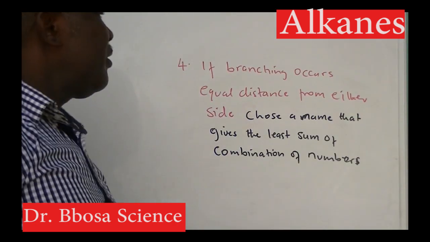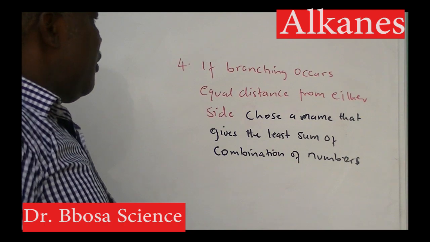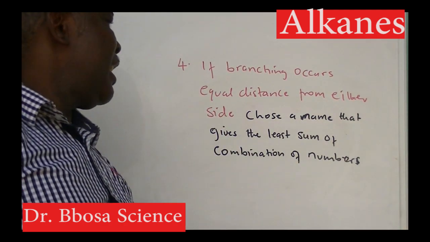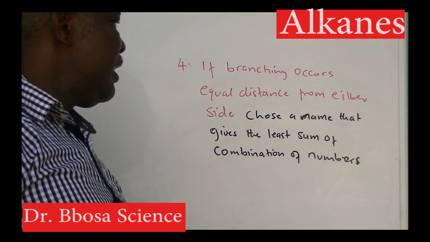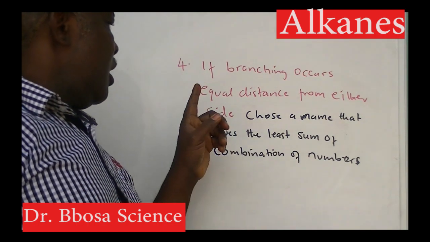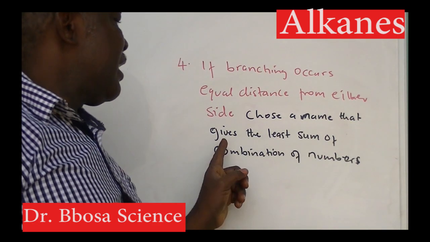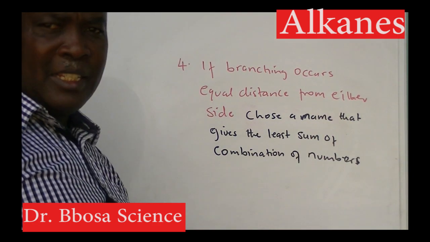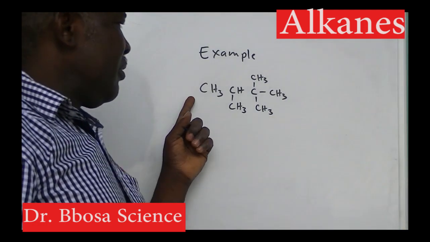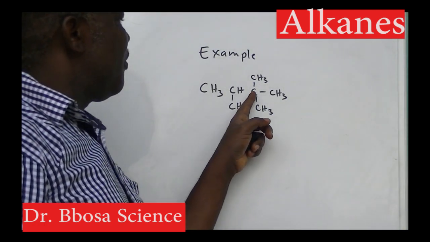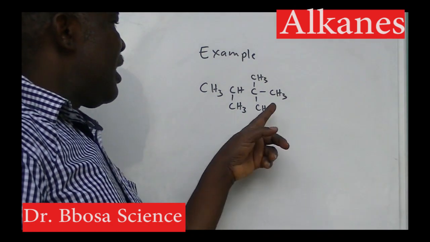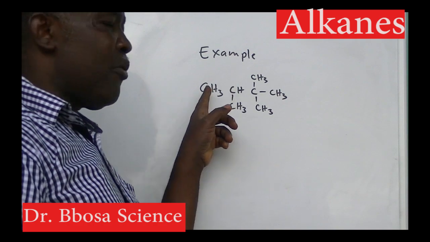Rule number 4. If branching occurs equal distance from either side of the chain, choose the name that gives the least sum of combination of numbers. For example, the parent chain has 1, 2, 3, 4 carbon atoms, so the main name is butane. Branching will occur on the second carbon atom from either side.